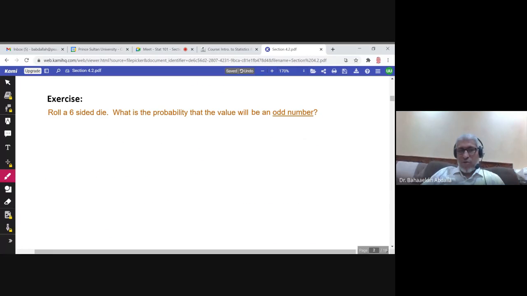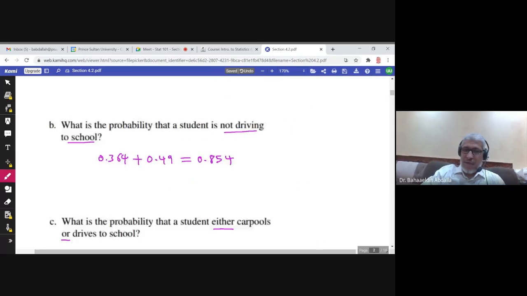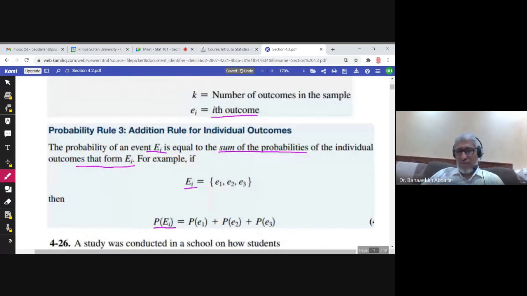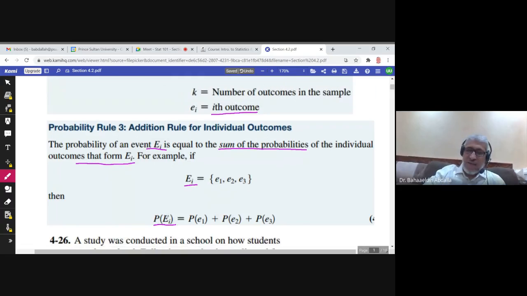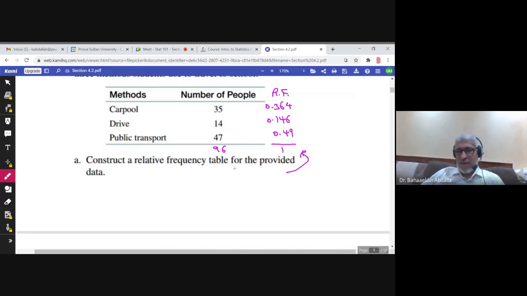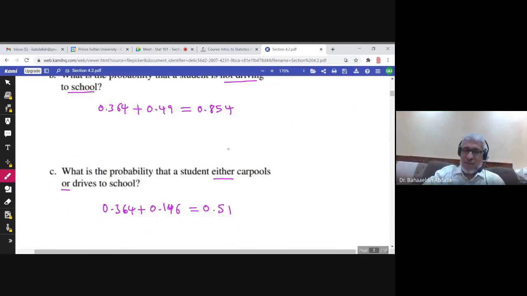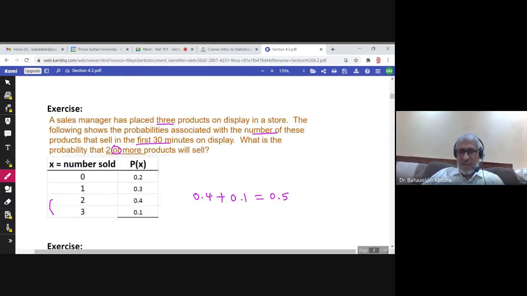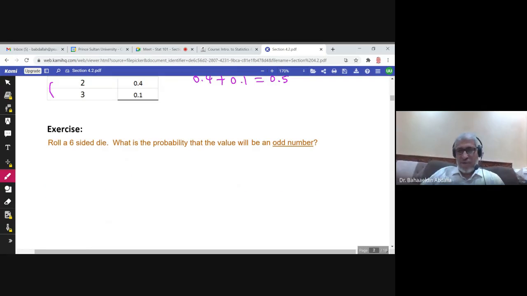Roll a six-sided die. What is the probability that the value... Of course, all of these examples are about rule 3, because in rule 3, we add the probabilities of the outcomes inside the event. And that's what we are doing. We are adding the probabilities of outcomes because he is asking about an event. This is an event that consists of two or more outcomes. So you just add the probability of the outcomes. All of these are exercises about rule 3.